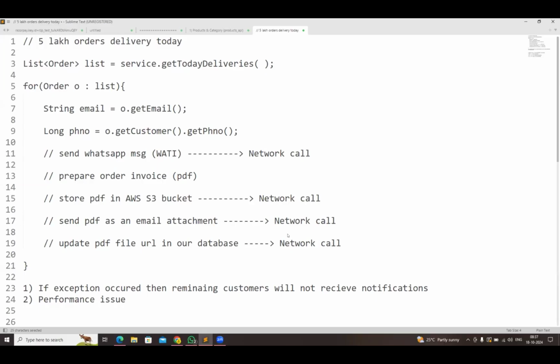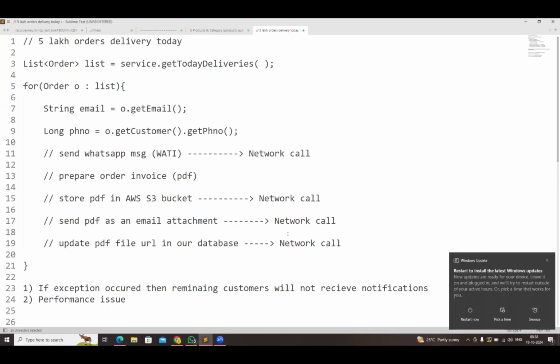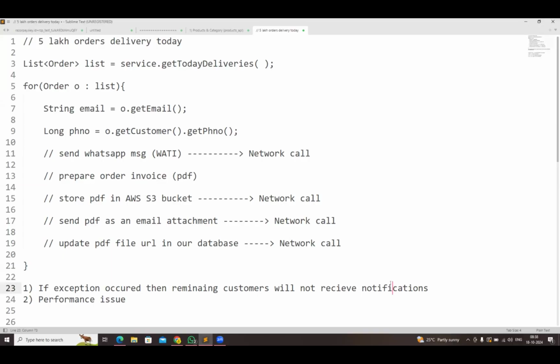Sir, is thread group suggested or executor suggested? Anything, sir. You analyze and come up with your solution. Tomorrow I will tell my solution. You do the research on that. You come up with the solution. You do R&D. Today I'm not asking you to implement that. You just do the R&D and tell me what approach you can follow. Tomorrow I will tell you what approach I implemented in my company previously.